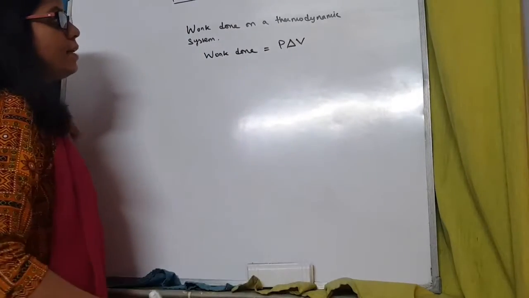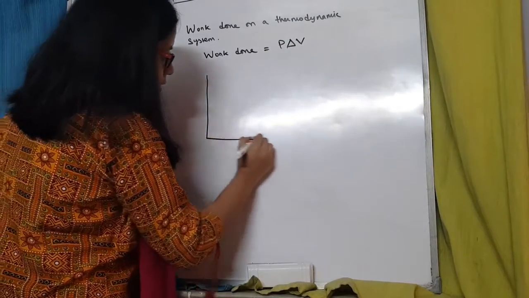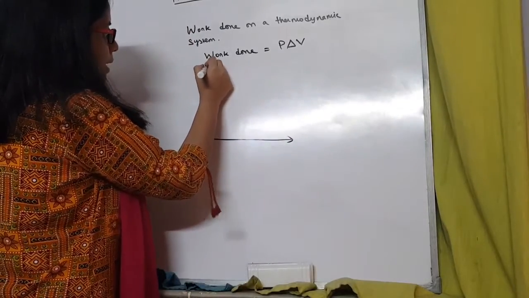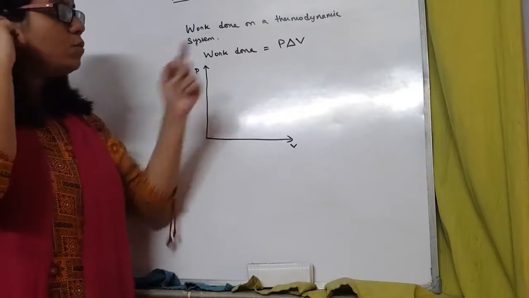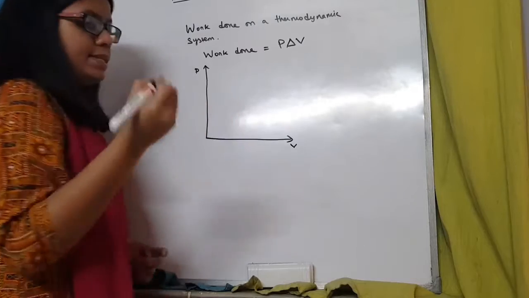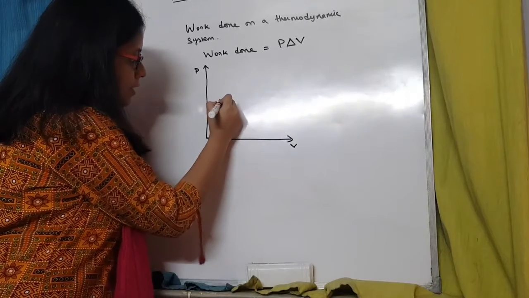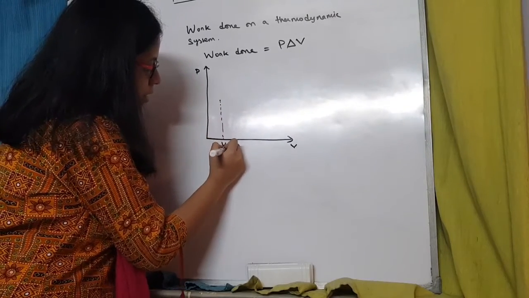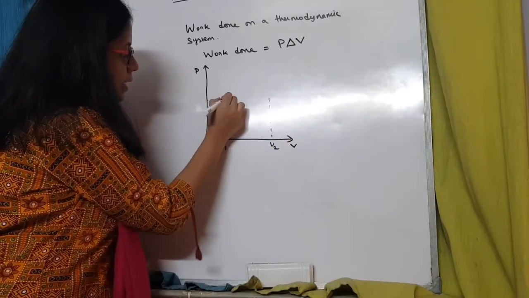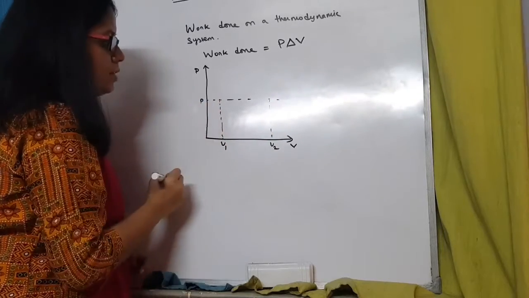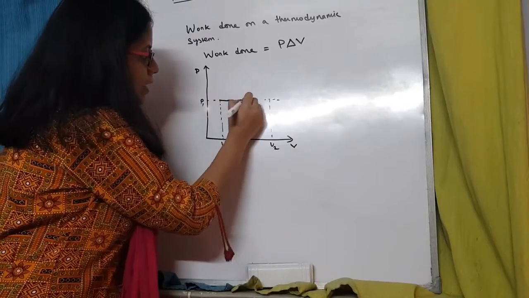Now, how do we find this graphically? I told you that graphically we can indicate the thermodynamic state of a system by the PV diagram. We have the P here and the V here. Suppose when we are doing this work, the pressure remains the same, but the volume of the system changes. Suppose the volume was initially V1. It goes to V2 at the end, but the pressure P remains constant. So this is P1. So how will the graph look? The graph will look like a straight line like this.